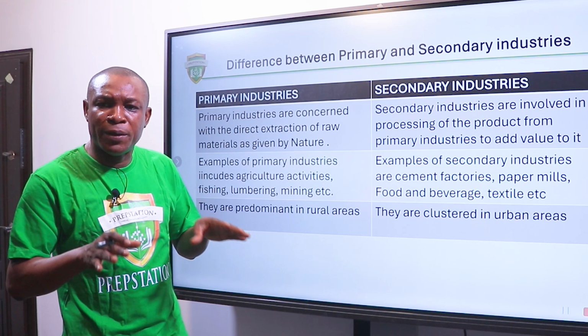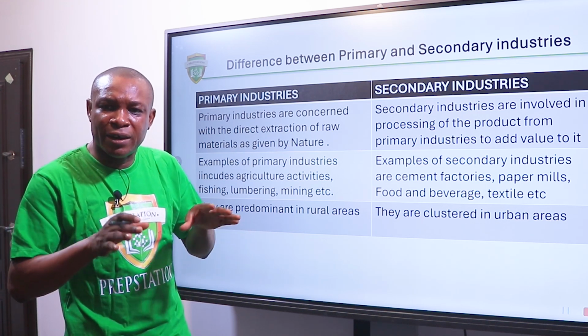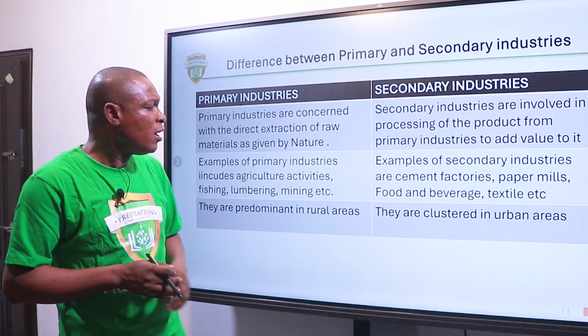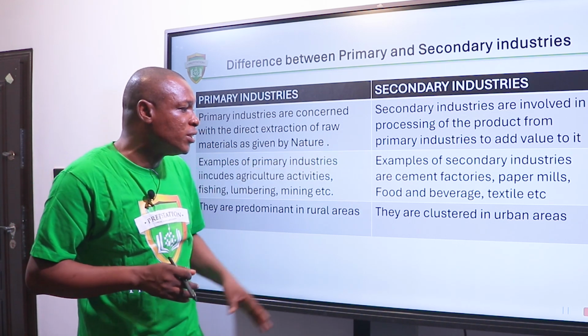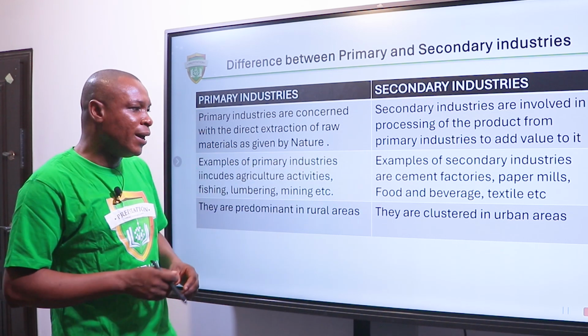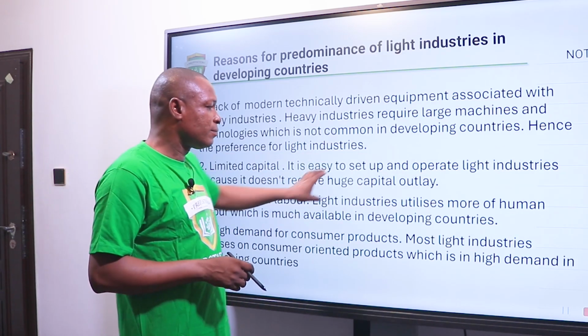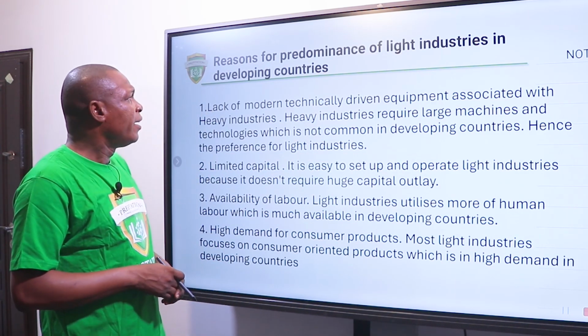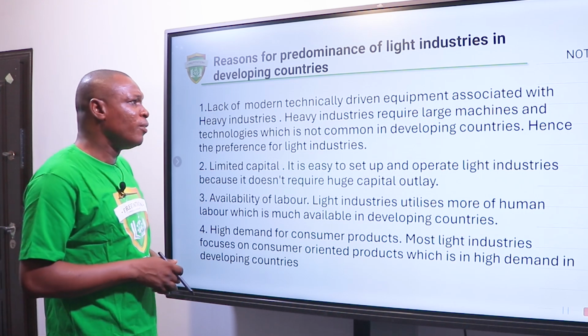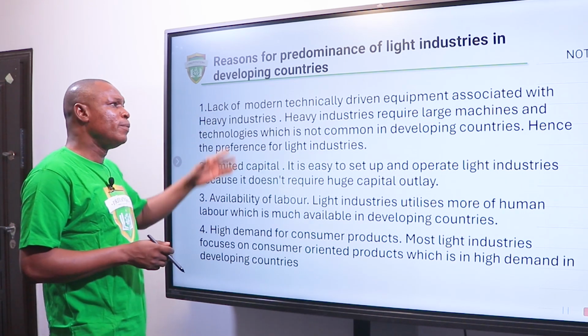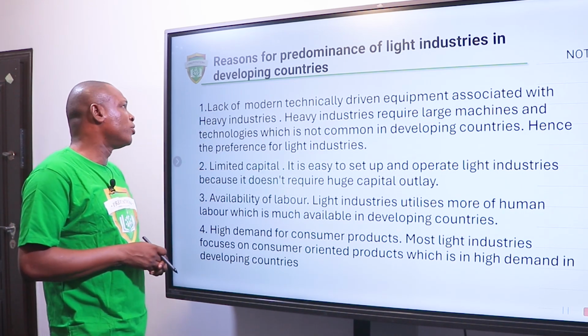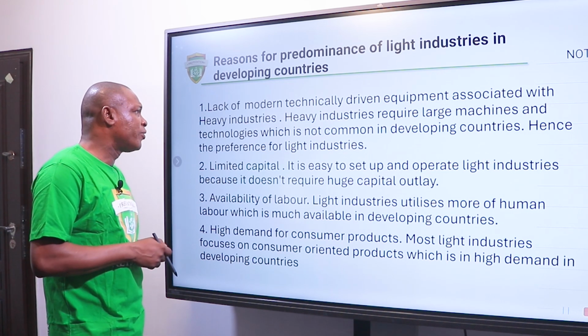The major economic activity there is primary agricultural activities, whereas the secondary industries are clustered in urban areas. The second part of the question was to give reasons for the predominance of light industries in developing countries.